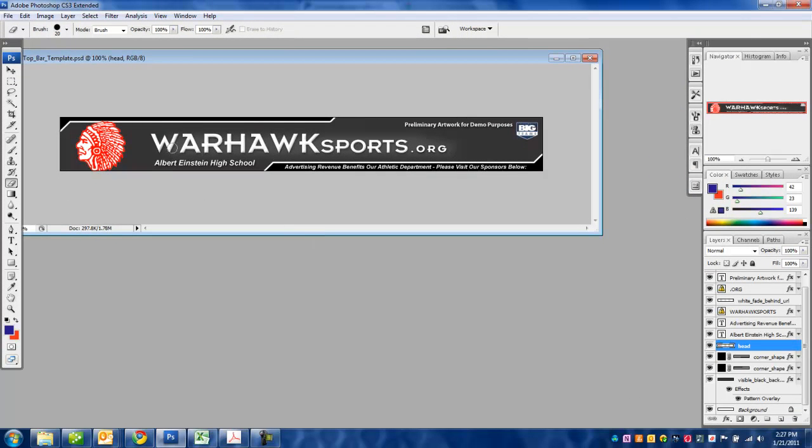Next, really the only thing we need to do from this point for our basic top bars, and I want you to get a little better at this, but for basic we can just kind of leave this black and white, maybe change the color, but now all we need to do is change the text here. So to do that, I just click on, in this case I'm going to be changing Albert Einstein High School to a different high school name, which I don't remember what it is.